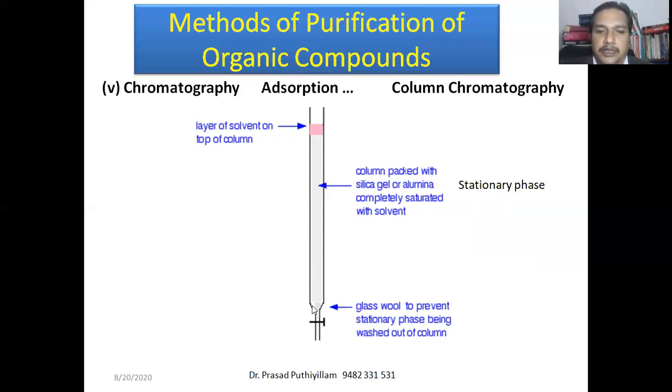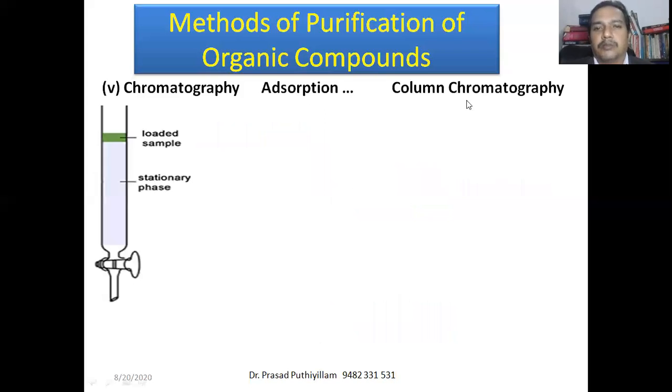At the bottom of the column, glass wool is kept so that the silica gel or alumina will not fall out. Only the solvent passes. The stationary phase is mixed with the solvent, and more solvent can be introduced at the top. So this is the setup for column chromatography.